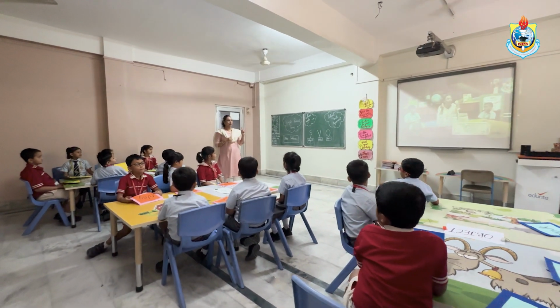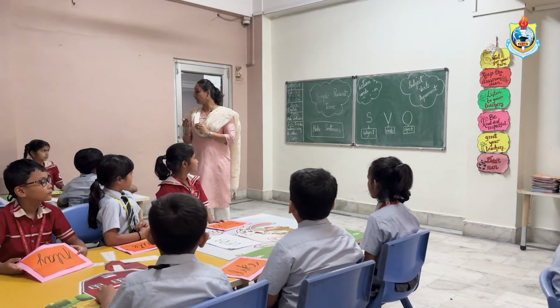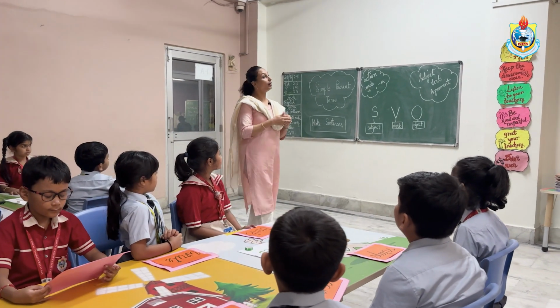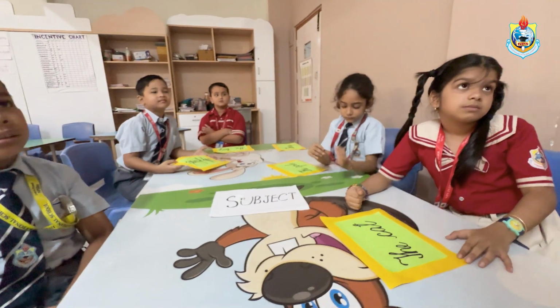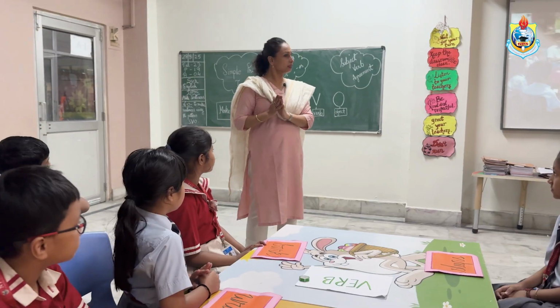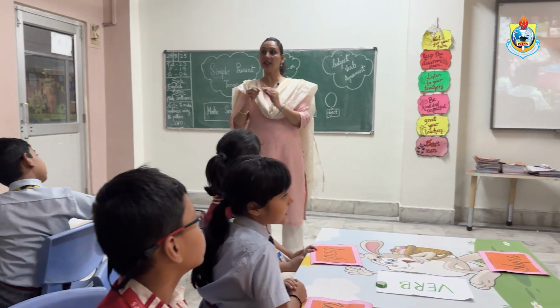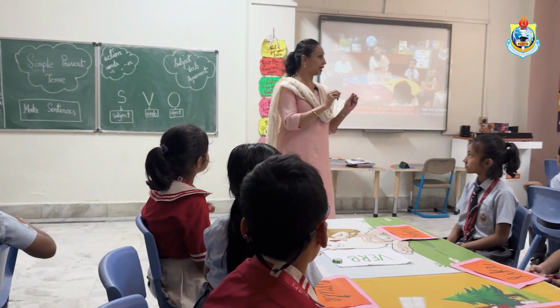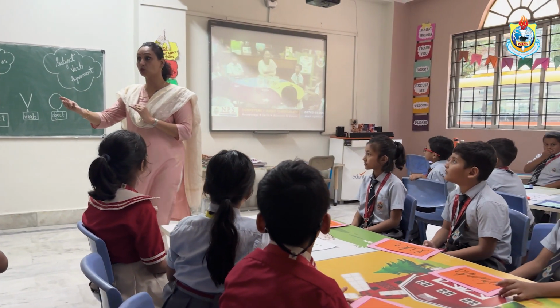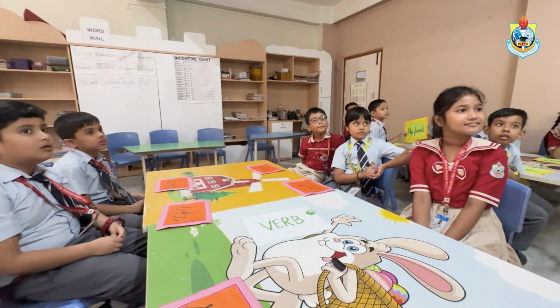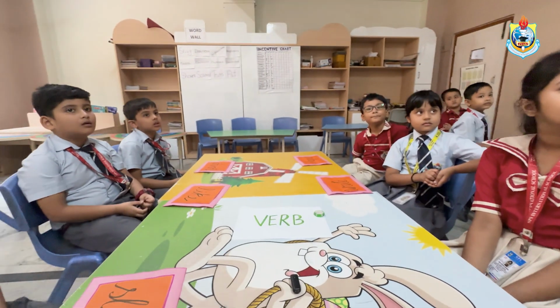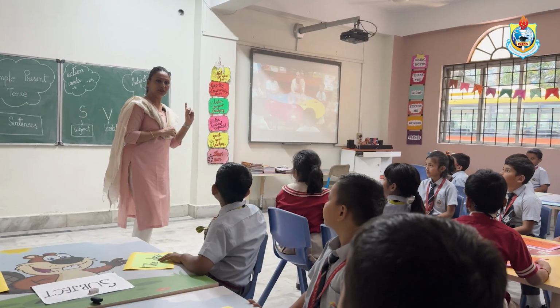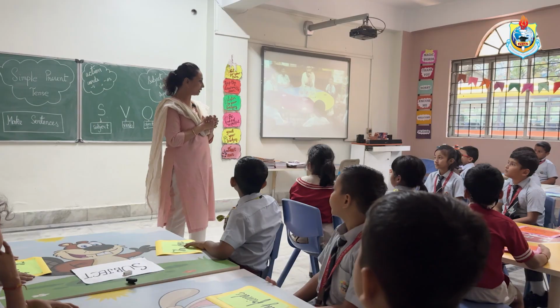And this we use to talk about things or events or habitual actions which take place every day in our life. In simple words, to talk about the things, events or actions we do every day, to tell other people about those things, we use this pattern: subject, verb, object. In the previous class also we did this topic, subject, verb, object.